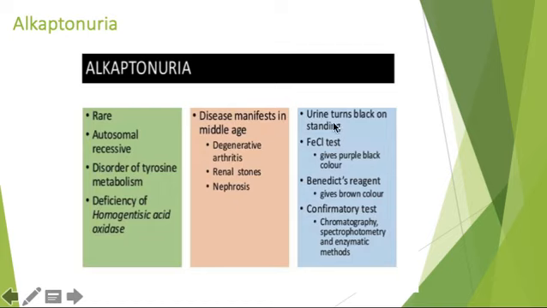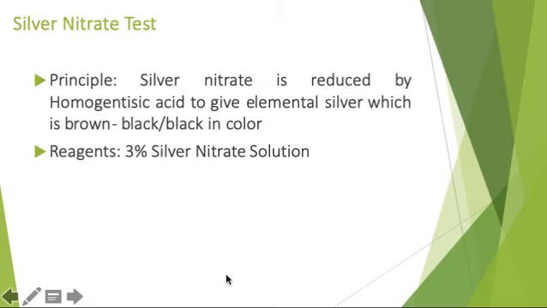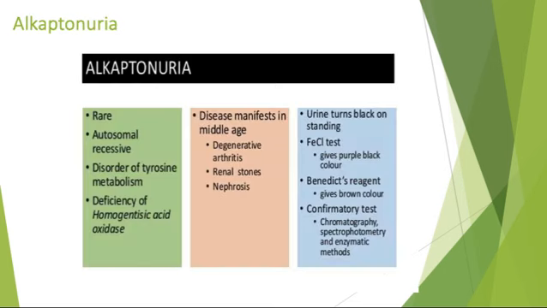On long standing, the urine first turns black. That is the first sign you can see. Then you can do the ferric chloride test, which gives a purple black color. And also we all know from carbohydrate metabolism, the Benedict's test. The Benedict's test is positive because homogentisic acid is a reducing agent, and it gives a brown color. Now, what is the confirmatory test for alkaptonuria? You do chromatography, spectrophotometry and certain enzyme methods.